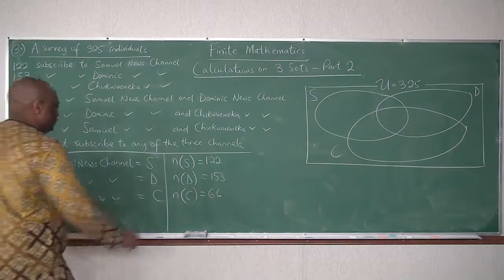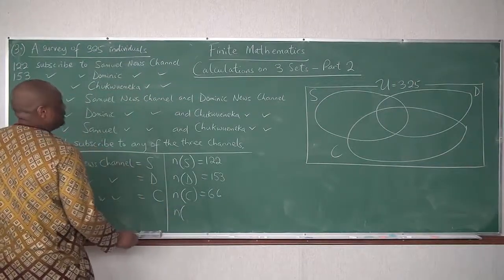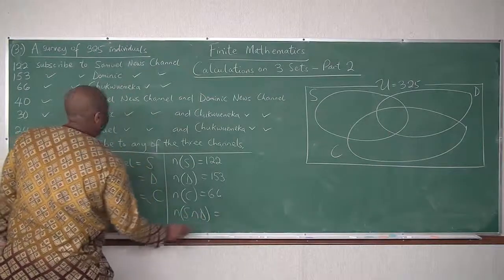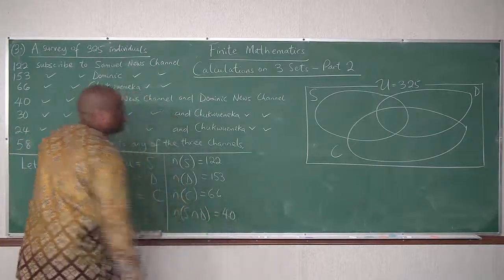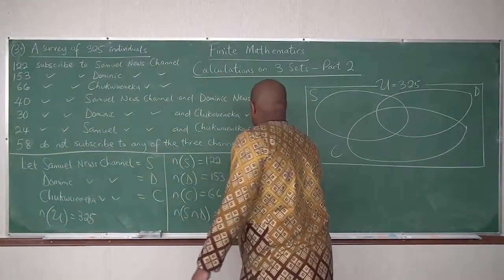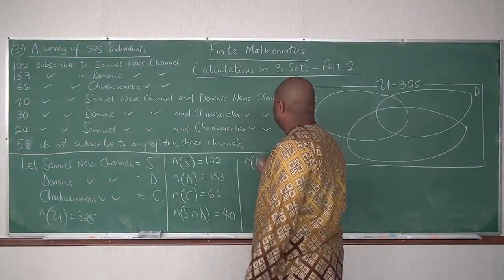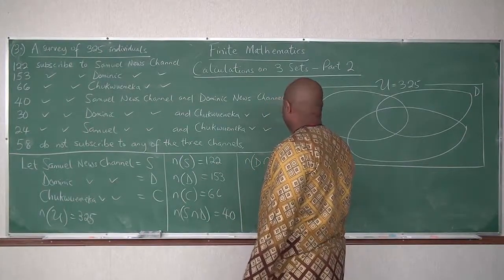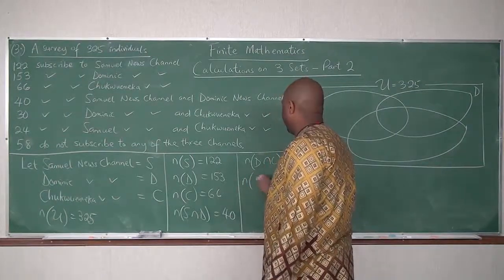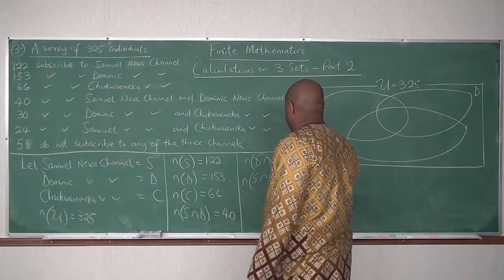Cardinality of S intersect D is 40. Cardinality of D intersect C is 30. Cardinality of S intersect C is 24.